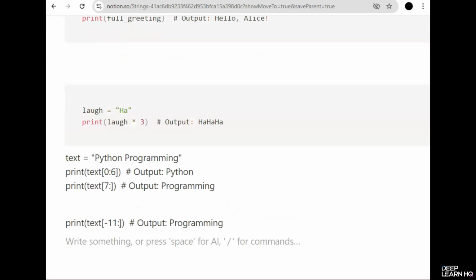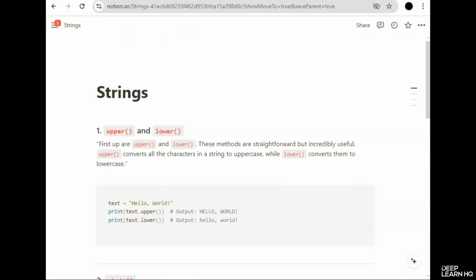To wrap up, string operations and slicing are essential skills for working with text in Python. Whether you're combining strings, repeating them, or extracting specific parts, these tools give you the power to manipulate text data with precision. This is the final lesson on strings in Python.